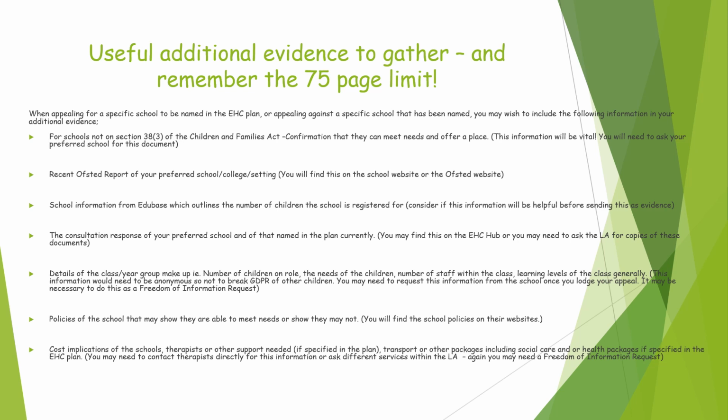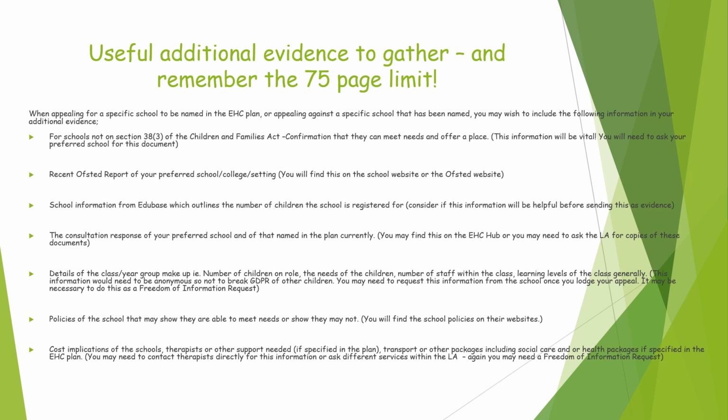A recent Ofsted report of your preferred school. You'll find this on the school website or the Ofsted website. School information from Edubase, which outlines the number of children the school is registered for, but consider whether this information will be helpful before sending this as evidence. The consultation response of your preferred school and of that named in the plan currently. You may find this on the EHC hub, or you might need to ask the local authority for copies of these documents.